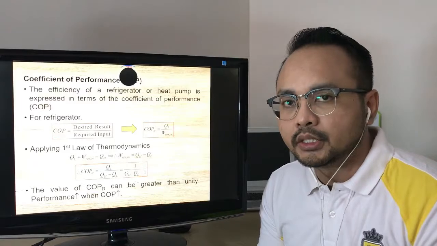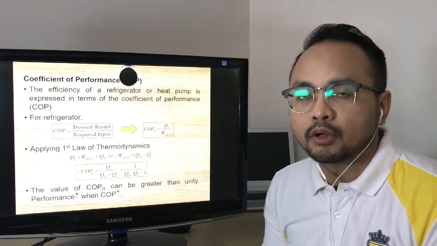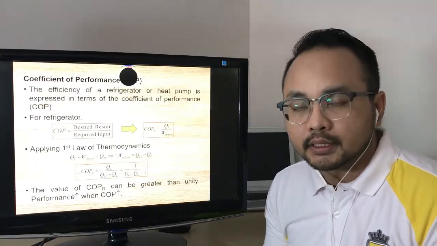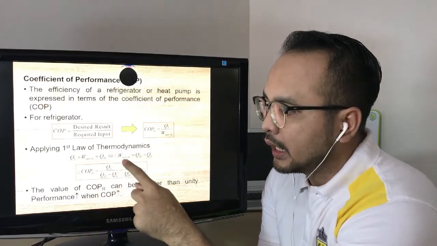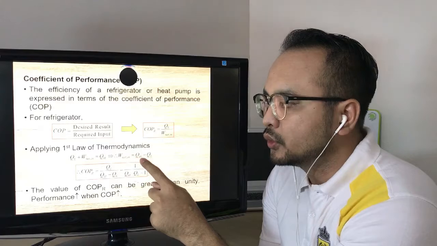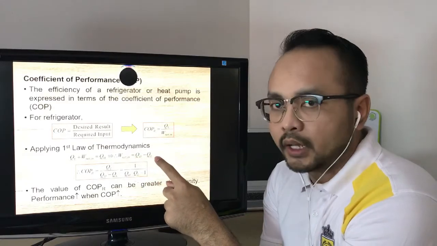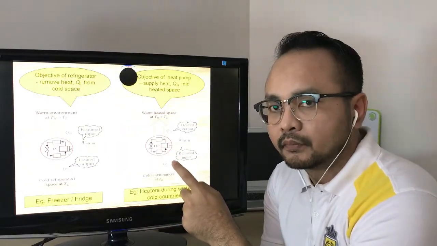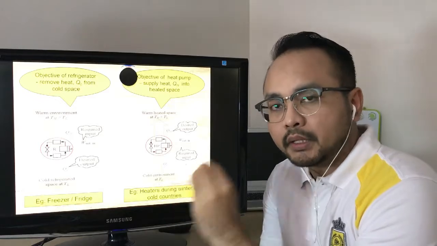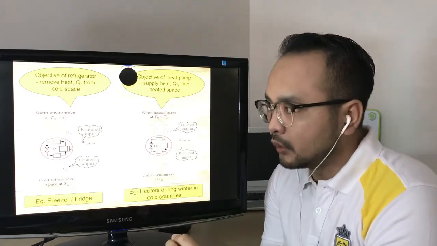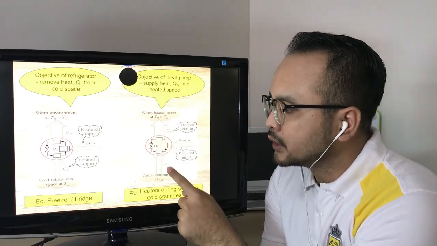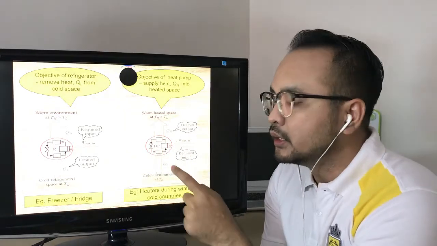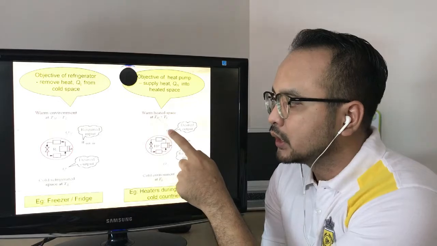Same as the heat engine, we should apply the first law of thermodynamics to calculate the COP. From the first law of thermodynamics, we get W net in is equal to QH minus QL. If we go back here, what is coming in is equal to what is coming out. So W net in plus QL, which is input, is equal to output, which is QH.